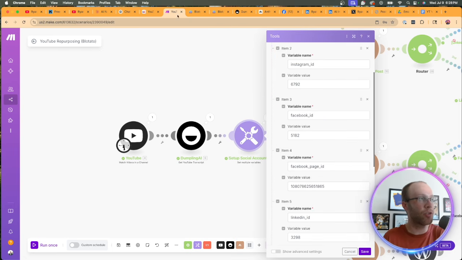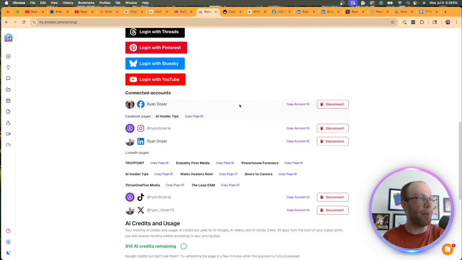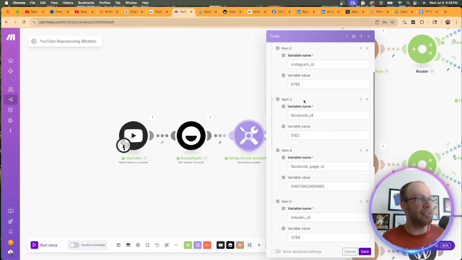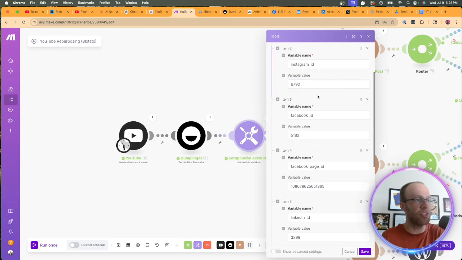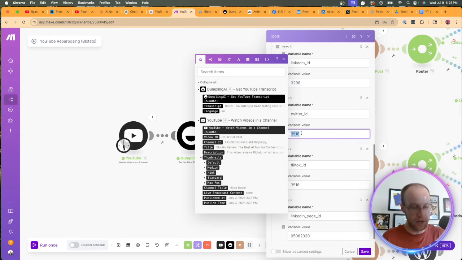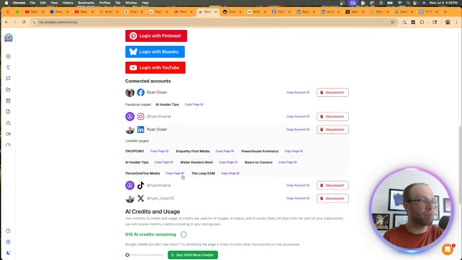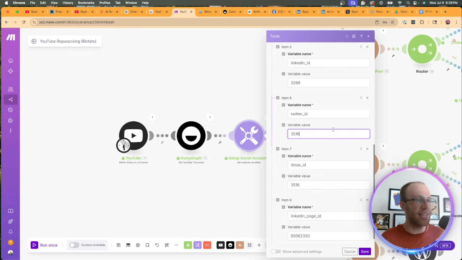So Instagram ID. If I go inside Blotato, I'm going to X out of the other tab. If I go back to Blotato, copy account ID, go under my value here for Instagram, there's my Instagram ID. Same with LinkedIn, same with Twitter. So if I go to Twitter, let's go back to Blotato. Here's my X or Twitter account, copy account ID, and then I'm going to paste that in right here.